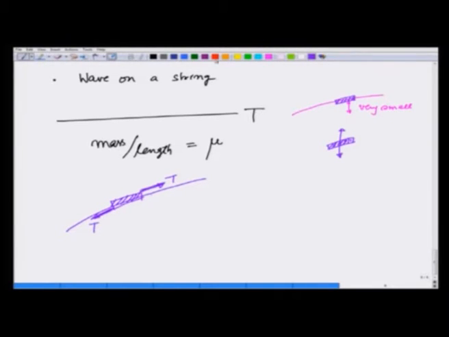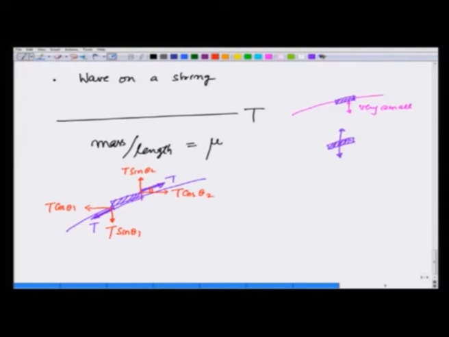This tension on the right hand side has two components, T cosine of, let us call it theta 2, and vertical component T sine of theta 2. This angle theta 2 is going to be slightly different from the angle on the left hand side. This is going to be T cosine of theta 1 and this component T sine of theta 1.